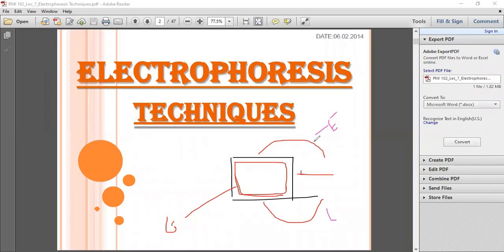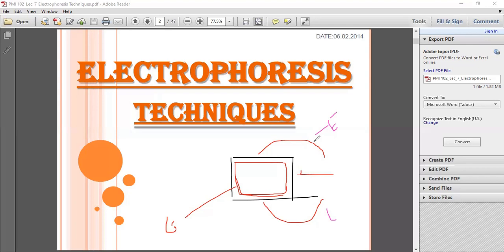Sir, there is a confusion about cation and anion. So keep in mind, I am talking about cathode, I am not talking about cation. I am talking about the cathode, it is the negative electrode. I am talking about the anode, it is the positive electrode. Okay. Again, a question is raised.